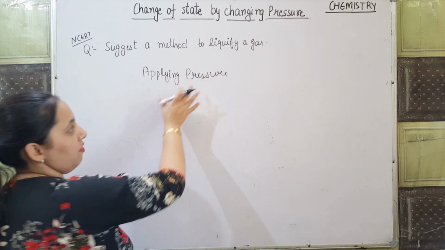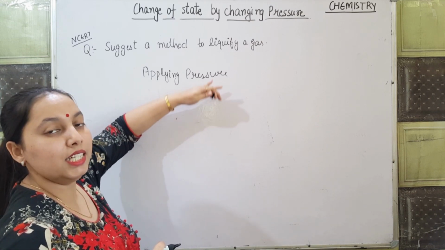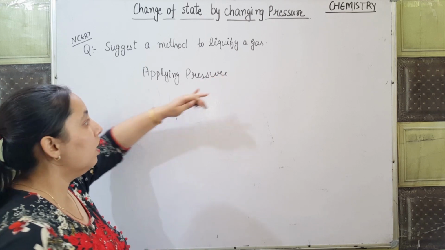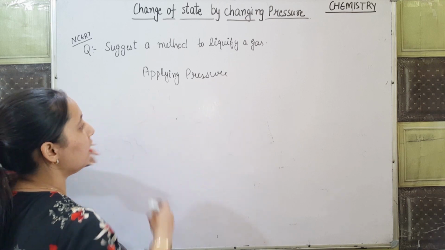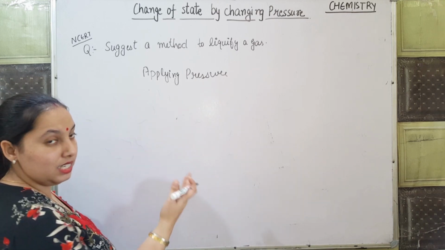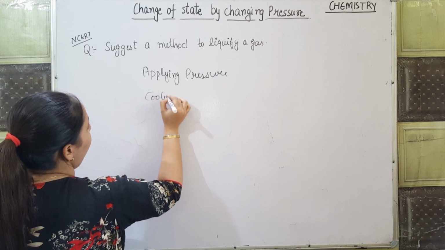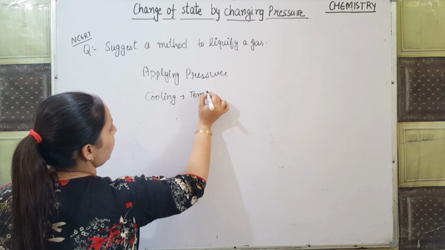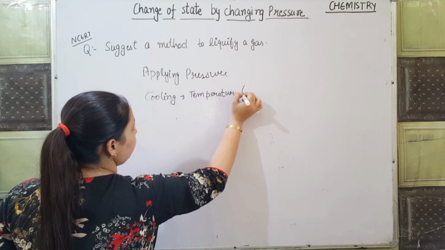When I apply pressure on it, what will happen to the intermolecular particles? They will come together, closer to each other. When I apply the pressure, heat is evolved, and simultaneously I have to do the cooling process. It means I have to decrease the temperature simultaneously.